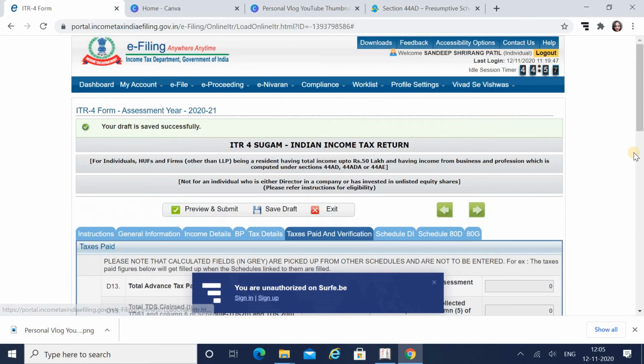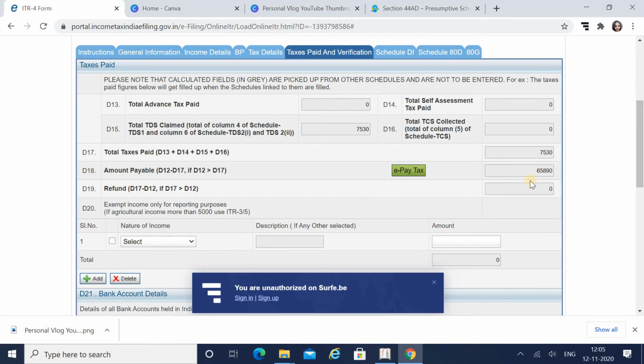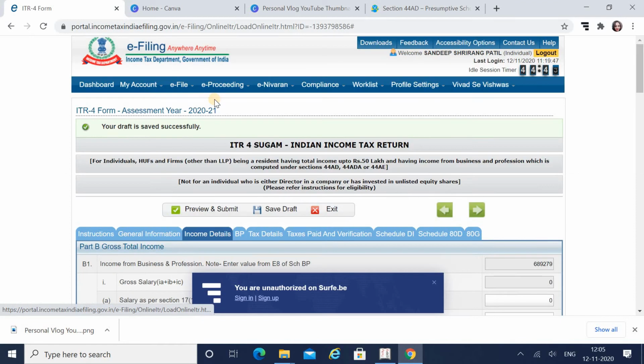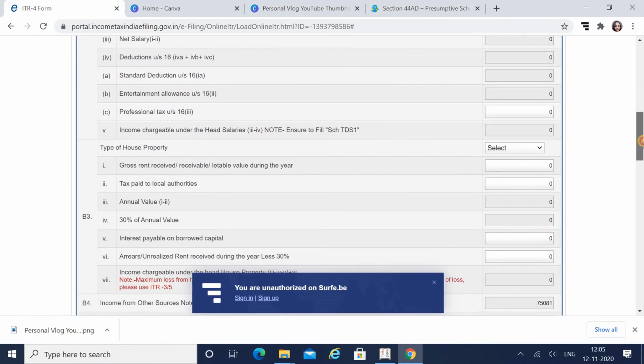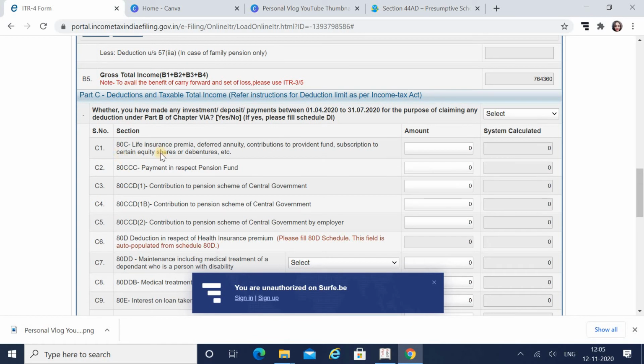Then next is taxes paid and verification. You can see what tax I have over here, 65,890. But the problem is I have not shown any deductions right now, which I have to fill up, and we missed that column earlier. So go to income details, and there you can find the deductions which you have to show.